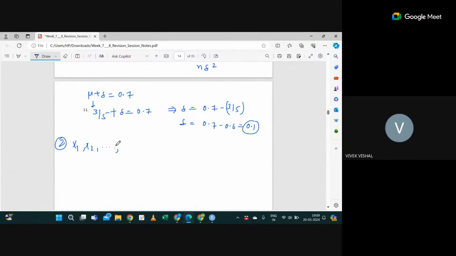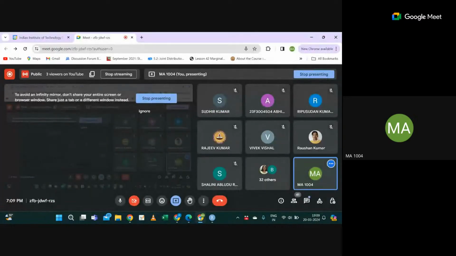I'm just giving one question similar to this. Suppose this is IID exponential 1 by 10. Find the probability that your sample will lie between 6 and 14. I'm going to give you 2 minutes. After 2 minutes, we'll solve this question. Just solve it, and I need the answer.